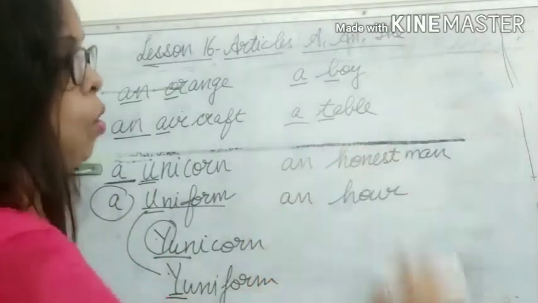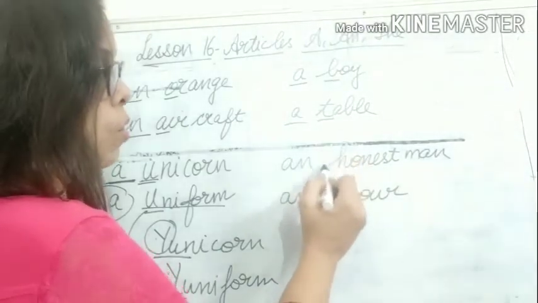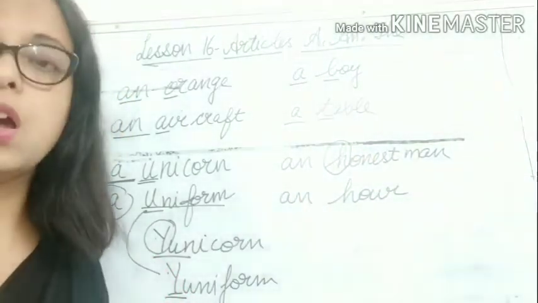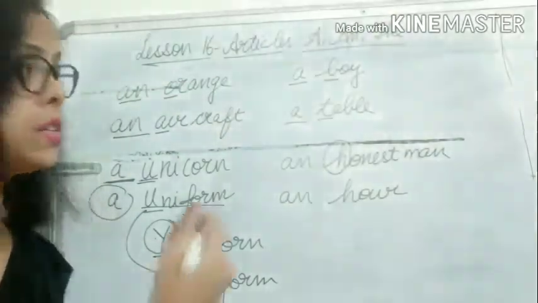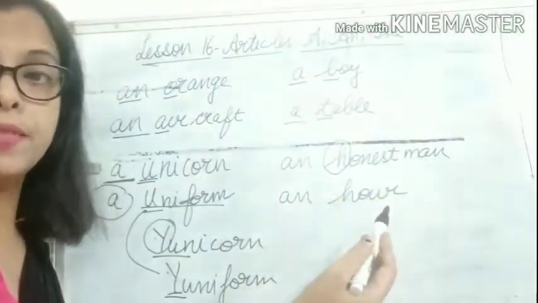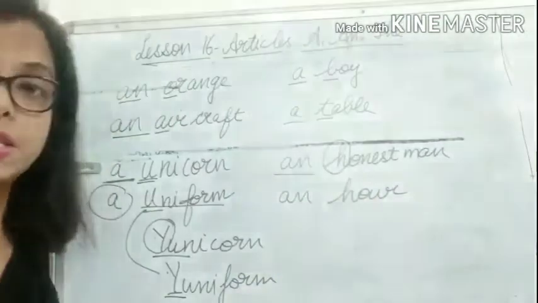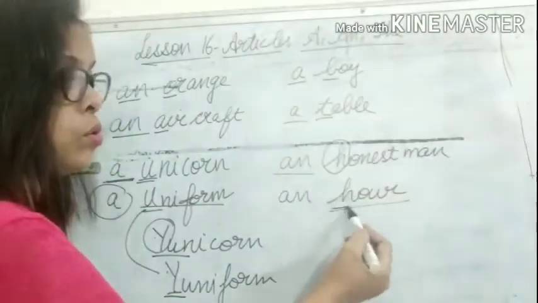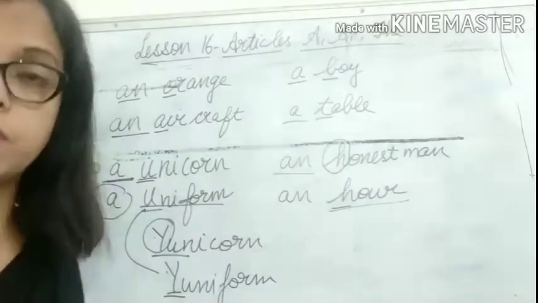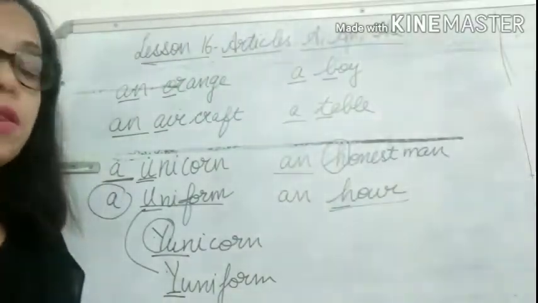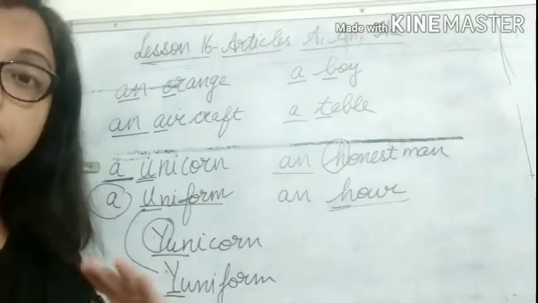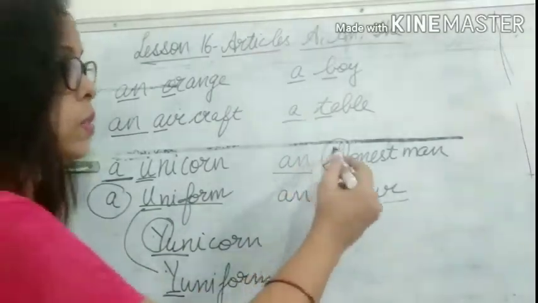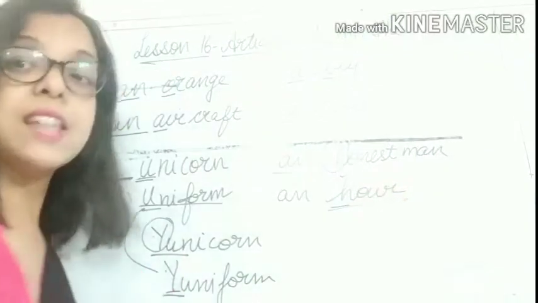If you see this, honest, now see, honest is starting with H, right? And we know that H is a consonant, but we don't write a honest man, we write an honest man. Similarly, this is hour. Here also this is starting with H, which is a consonant. So we are not writing a hour, we are writing an hour. Why? Because in both the words this H is silent.